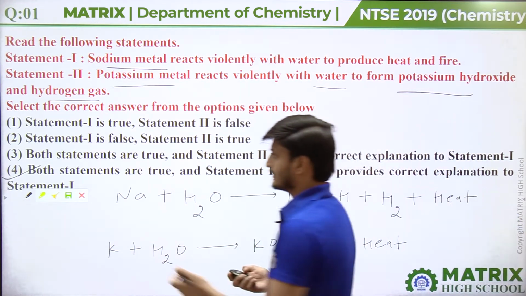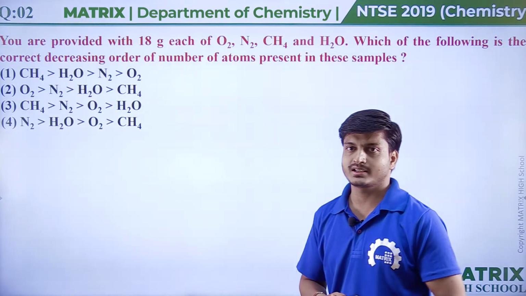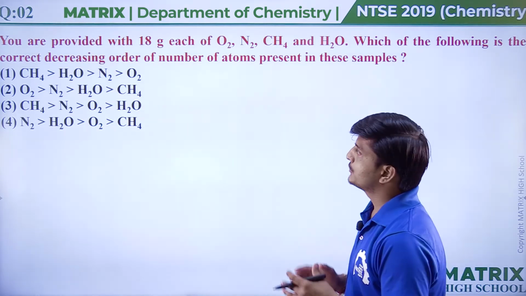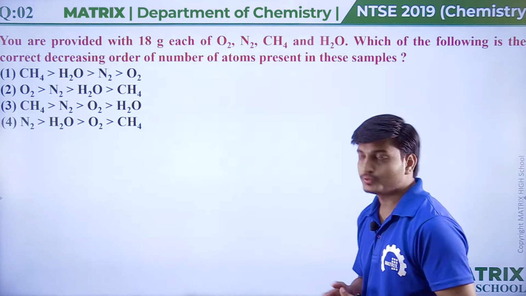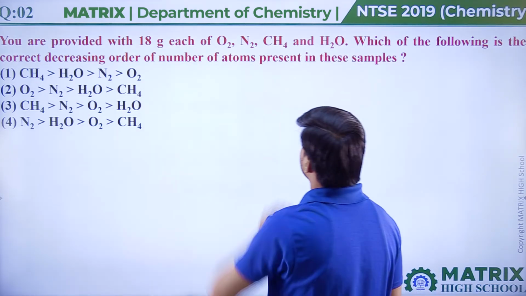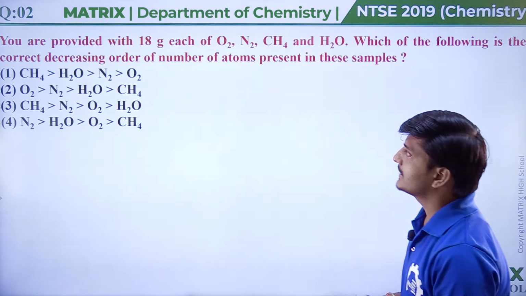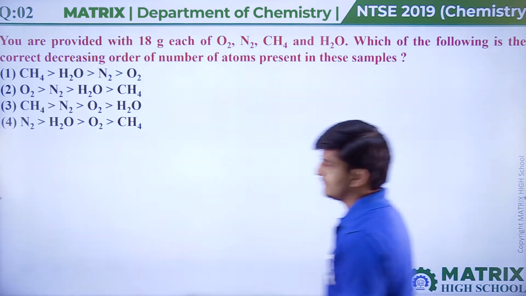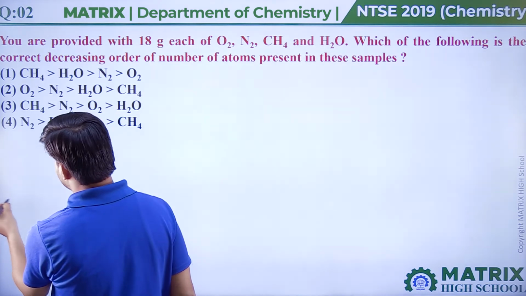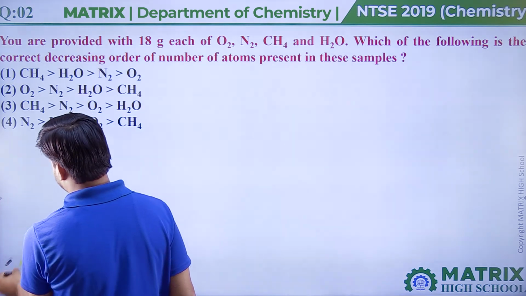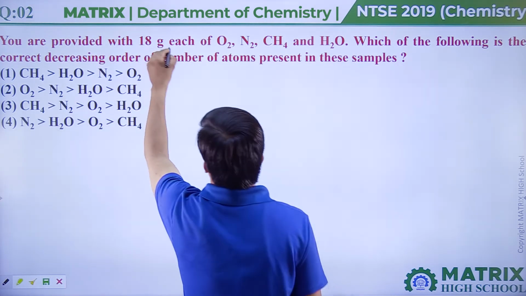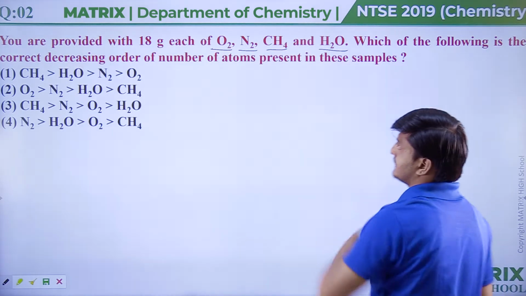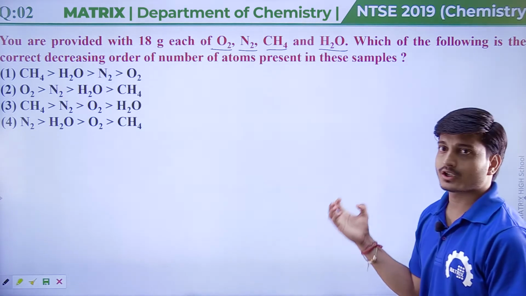Now coming to the second question. In this question, you are provided with 18 gram each of O2, N2, CH4 and H2O. Which of the following is the correct decreasing order of number of atoms present in these samples? We have to find the decreasing order of number of atoms.